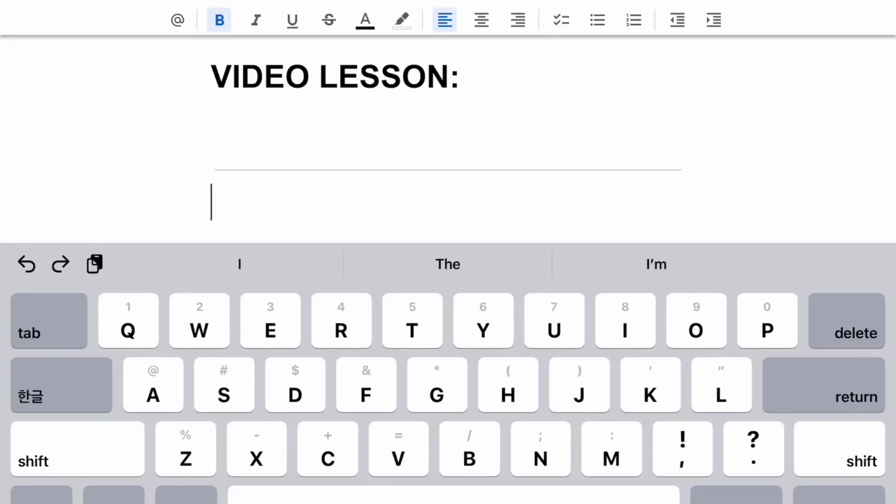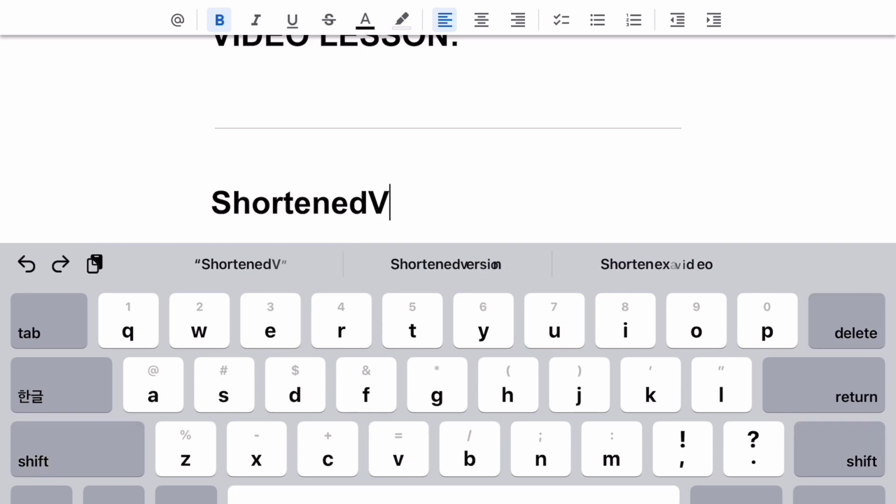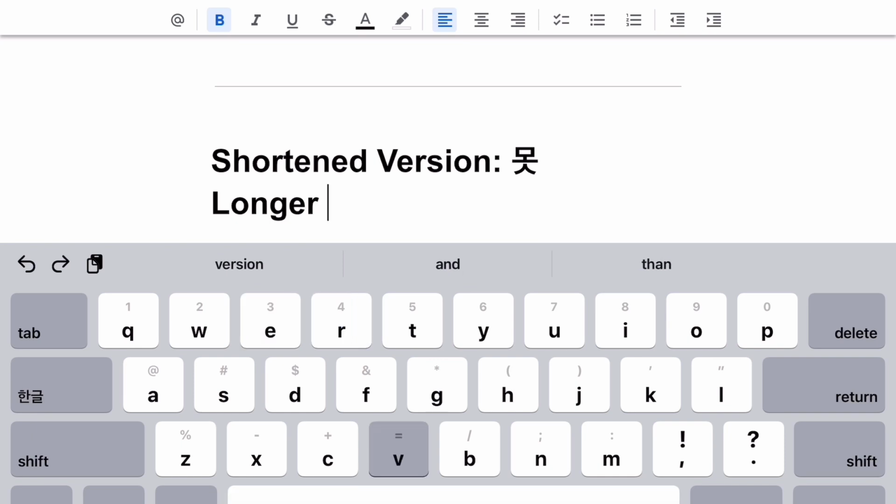Today's lesson is about 못 and 지 못하다. These are kind of just like 안 and 지 않다, whereas one is a short version, one is a long version, but they really just still mean the same. And that thing is can't. The shortened version, just like 안, is used more often and seen as more casual, but then our longer version is seen as more formal and used less often.